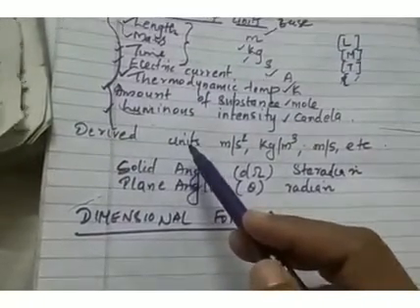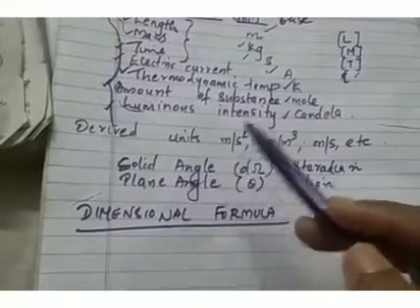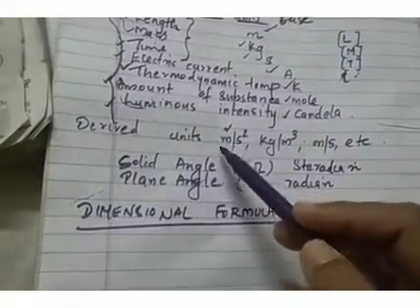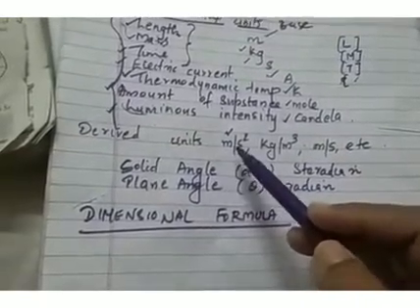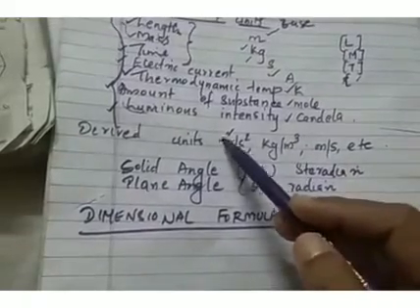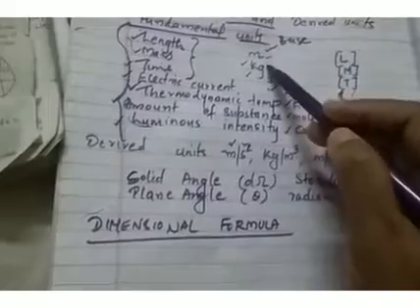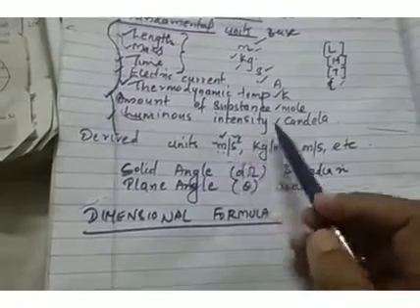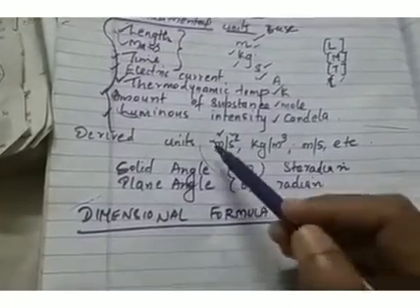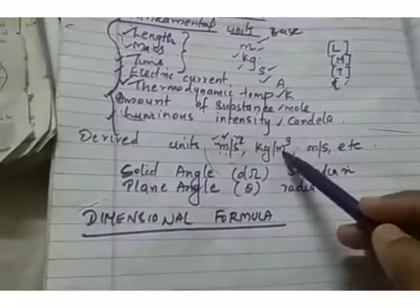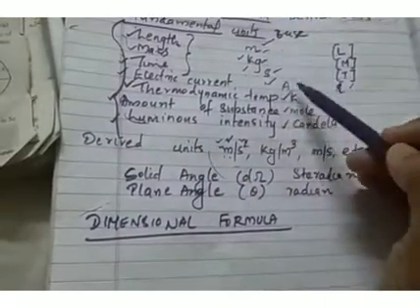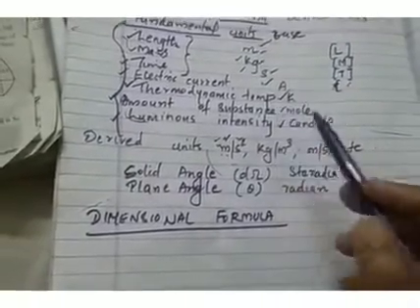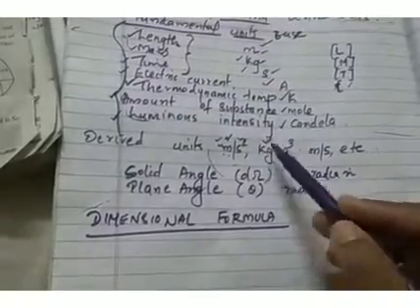Derived units, from the name itself, units that can be derived from other physical quantities are derived units. Example, meter per second square. You know, meter per second square is the unit of acceleration. So here meter is there, second square is there. Meter and second both are fundamental units, and meter per second square is derived from these fundamental units. So it is a derived unit. Kilogram per meter cube, again kilogram is a fundamental unit, meter is a fundamental unit. So kilogram per meter cube is derived from the set of base units or fundamental units. So it is a derived unit.